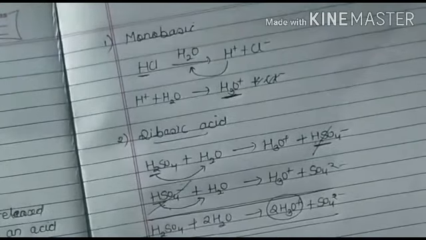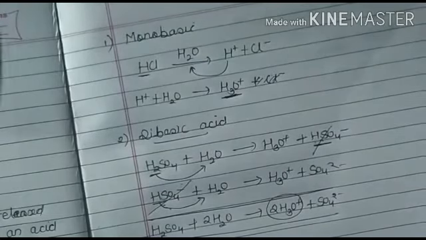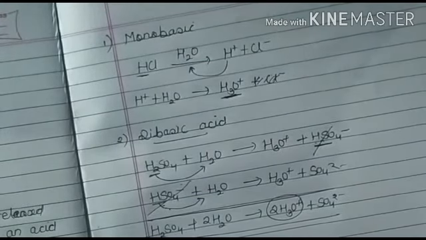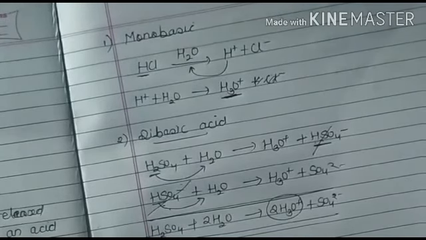Then HPO4 2 negative again reacts with water and forms H3O positive plus PO4 3 negative. Overall, after cancelling out, H3PO4 plus 3 molecules of water forms 3 hydronium ions plus PO4 3 negative.